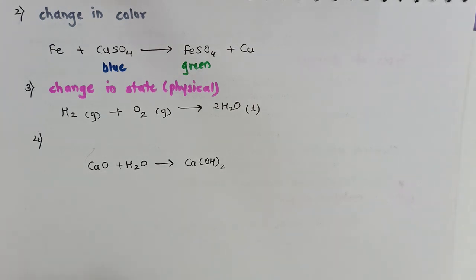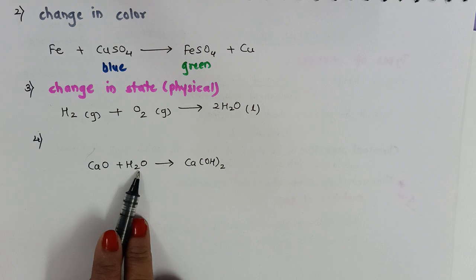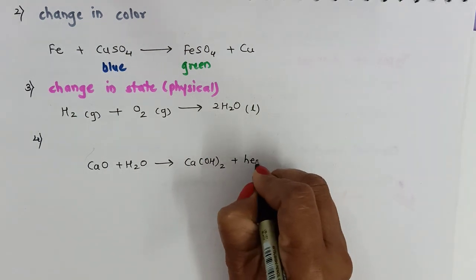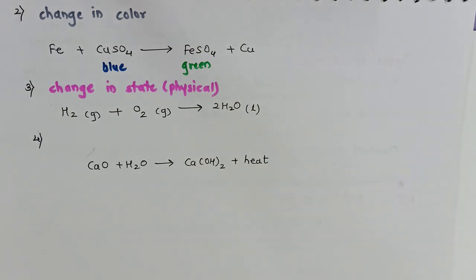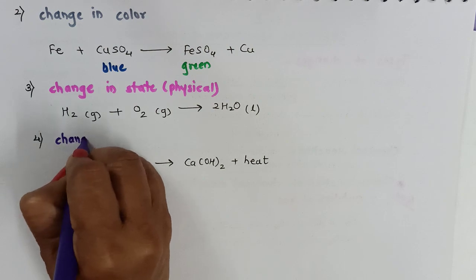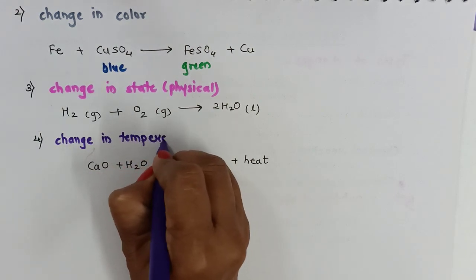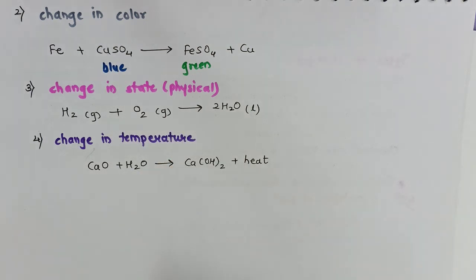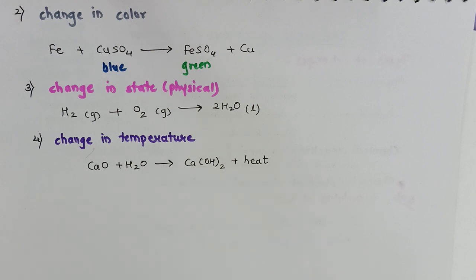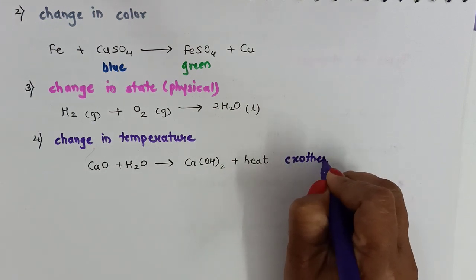In our next reaction, the example is when calcium oxide is mixed with water, we get a solution of calcium hydroxide, and along with that lot of heat is evolved. So we can say the next characteristic is change in temperature. Either the temperature of the test tube increases or it lowers down. For example, in this case, the temperature of the test tube increases, therefore it will be called as exothermic reaction.